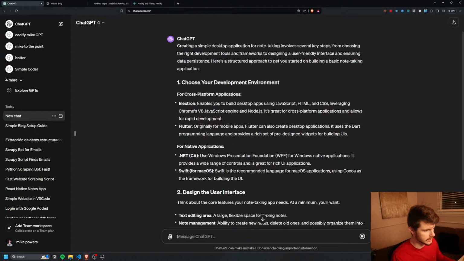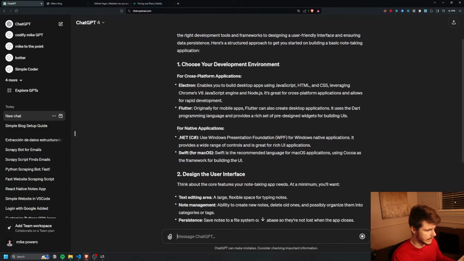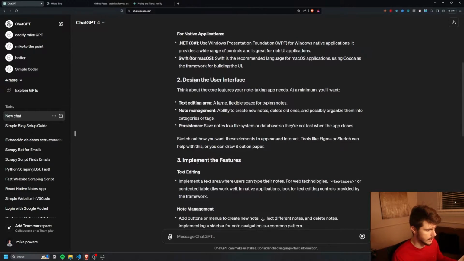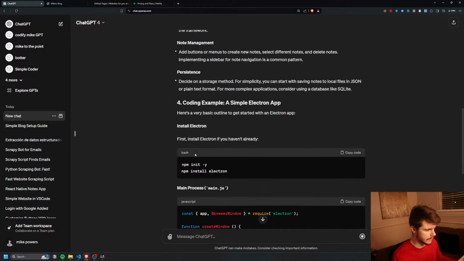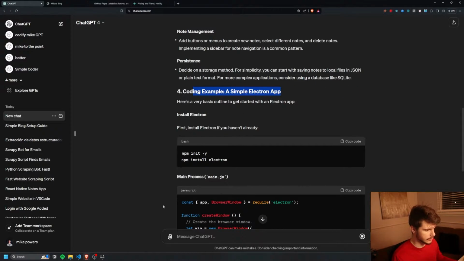In this case, I see we have HTML and CSS, so I'm probably going to go with Electron. There's also a different framework for native apps here, but I see that Electron also has this cross-platform support. So I think I'm going to stick with Electron for now. And yeah, it even gives a simple Electron app here.